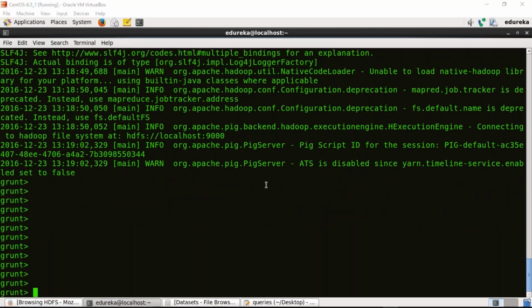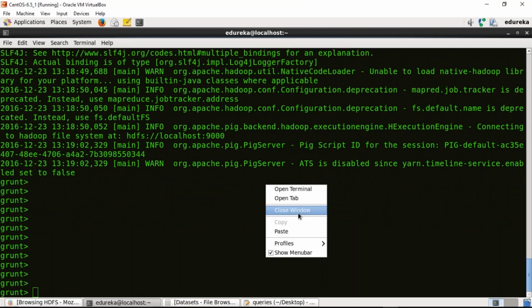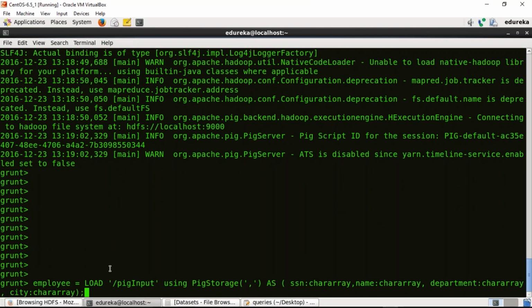The very first step that we need to execute is to load the data from HDFS into an Apache Pig relation. This is the command using which we can load the data. Employee is the name of the relation, and we are using the load operator to load the data from HDFS, and the name of the input file is /pig input. We are using PigStorage, which is a storage type in Pig, which we will not be discussing today. However, we'll discuss this in our coming sessions. Now we are mentioning the delimiter of the file, that is comma.